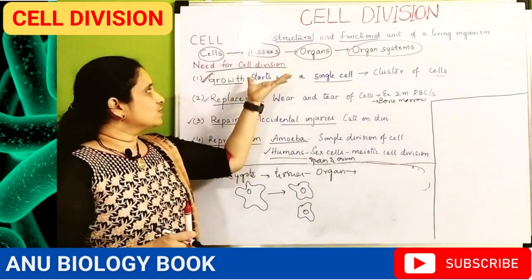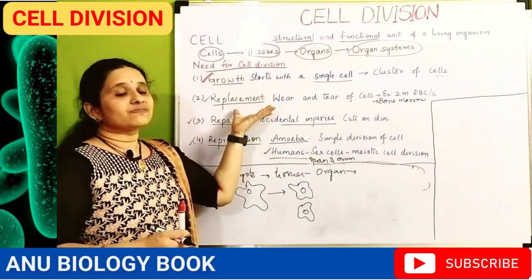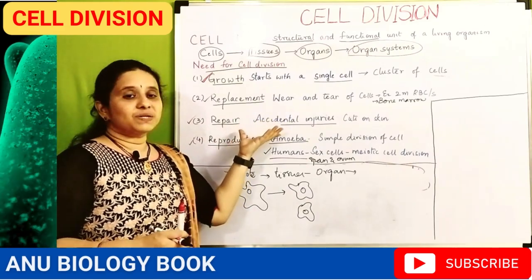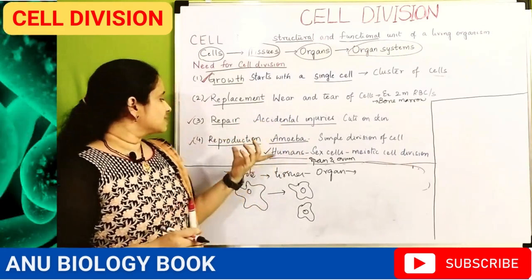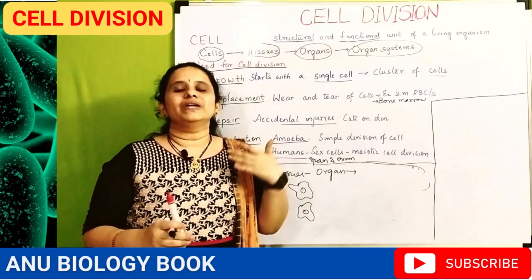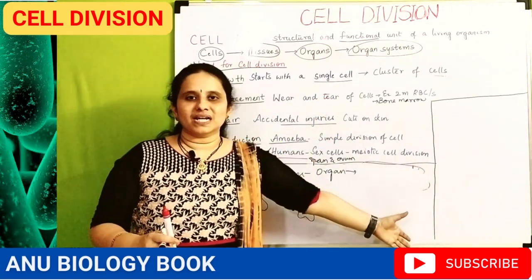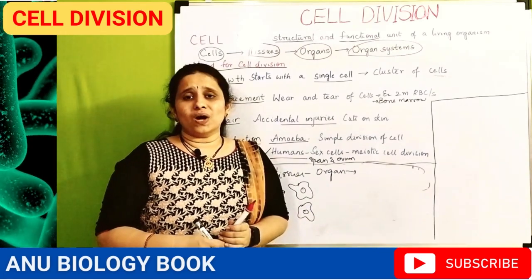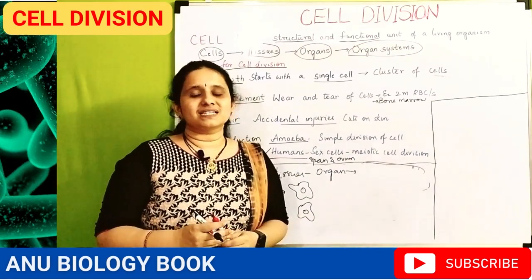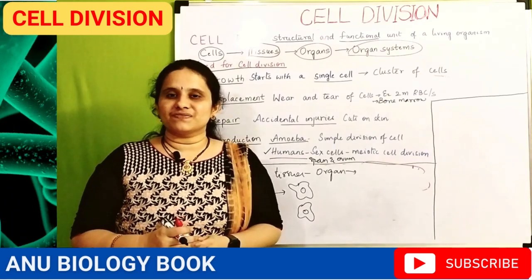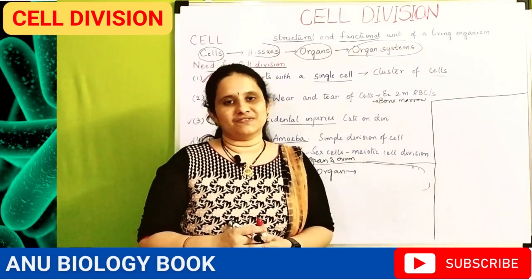So we need cell division for the growth of an organism, the replacement of cells, the repair of damaged cells, and for reproduction. This is the importance of cell division. In the upcoming topic, let us see the types of cell division and the basics for cell division.